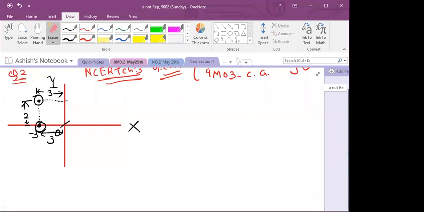In the same way, this distance is 2, and since this is on the positive y side, it is +2. So its x coordinate will be -3 and y coordinate will be 2. Is it clear now?